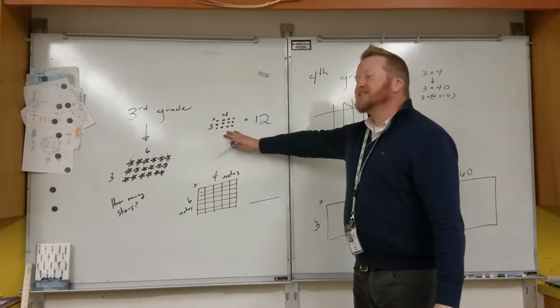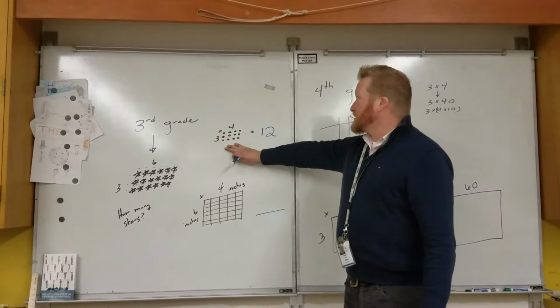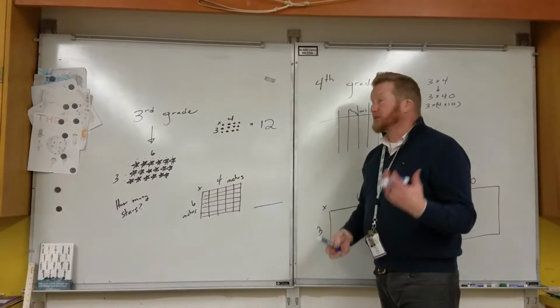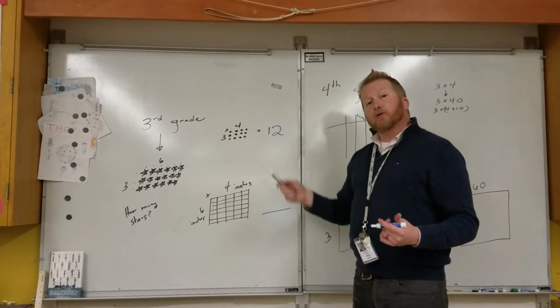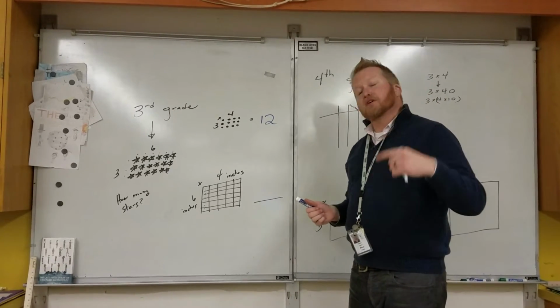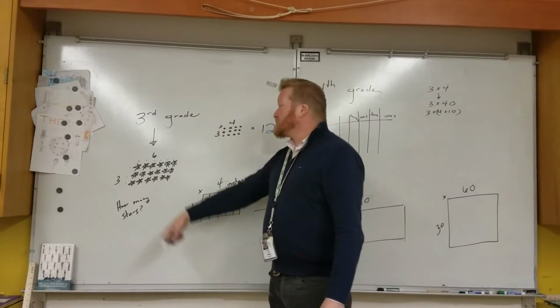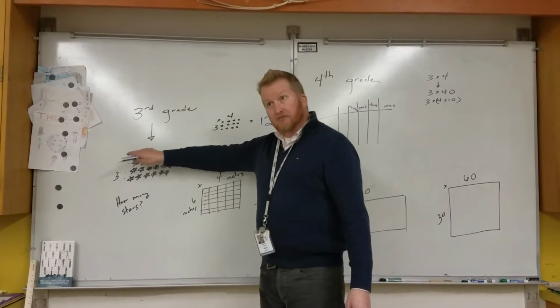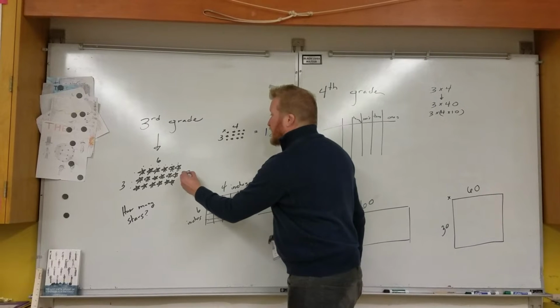This really gives the students a strong grasp and a pictorial model. I try not to say 3 times 4 because I find that tends to be a little abstract. If I say 3 groups of 4, I'm really reinforcing that is 4 3s, or in this case, 3 4s for 12. Beginning of this year, we kind of started with how many stars do you see? Well, if I see 3 rows of 6, that is going to be 18.